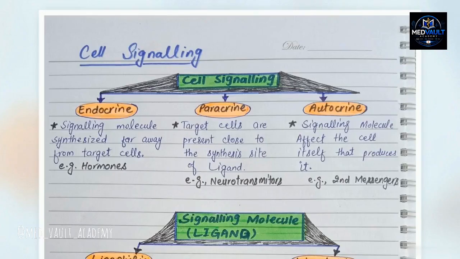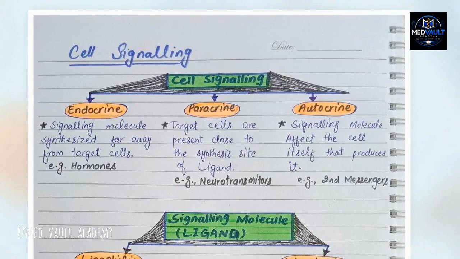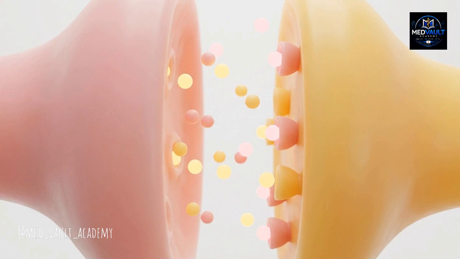These signals are categorized strictly by the distance they travel. Endocrine signals move through the bloodstream to distant target cells. Paracrine signals target the immediate surrounding area. Autocrine signals act on the exact cell that produced the ligand. The nervous system utilizes a specialized paracrine variant known as synaptic signaling, where neurotransmitters bridge the microscopic gap between neurons.